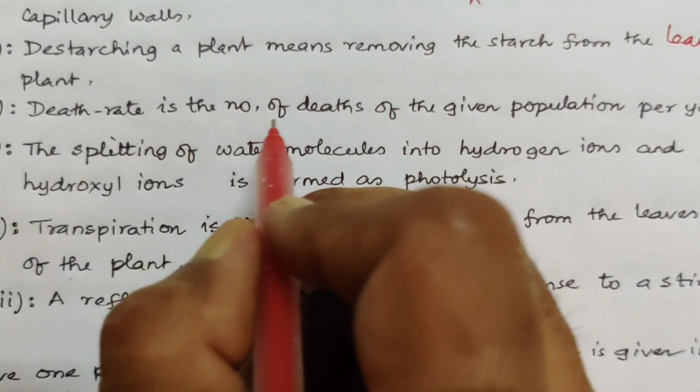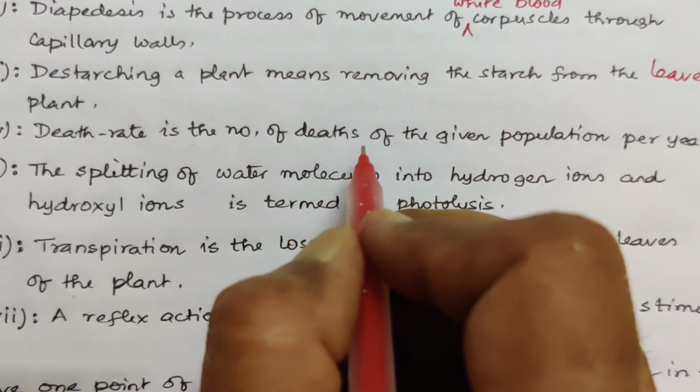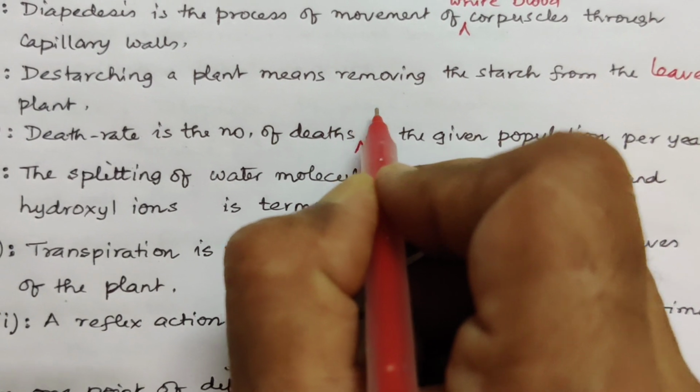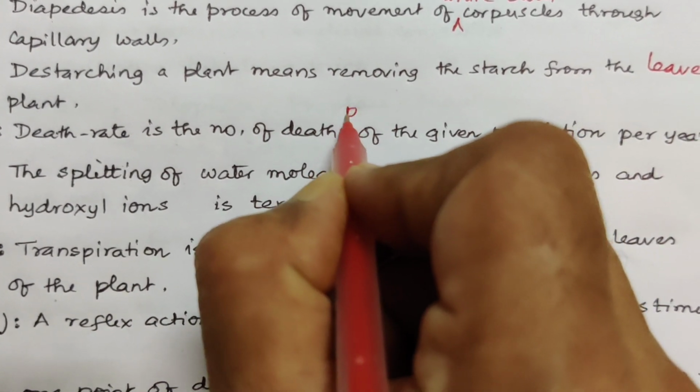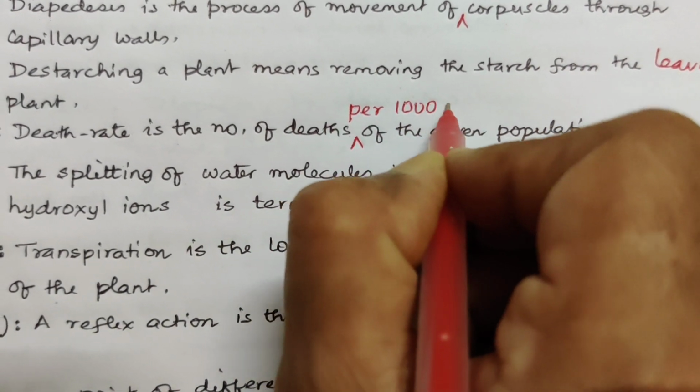Now death rate is the number of deaths of the given population per year. Number of deaths per 1000 individuals or per 1000 people.